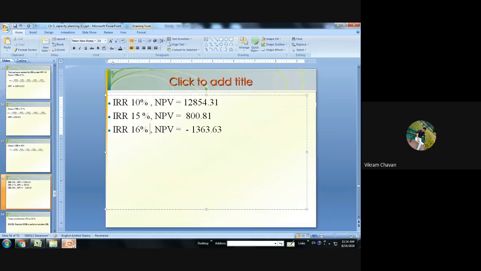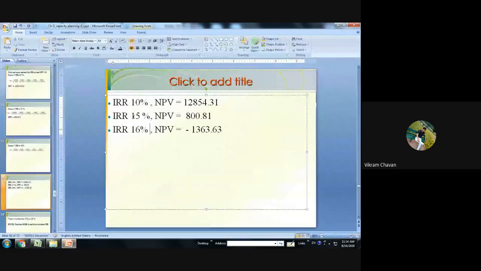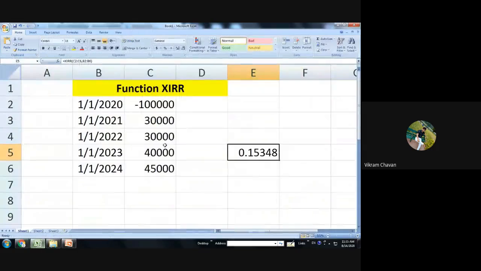So by using our guess, we have guessed that the value is in between 15% to 16%, and that will be 15.34. So by using this iterative method, we have to perform more iterations to guess that particular value. But by using this Excel function of XIRR, you can directly find out the final answer. Getting everyone? Is there any question?